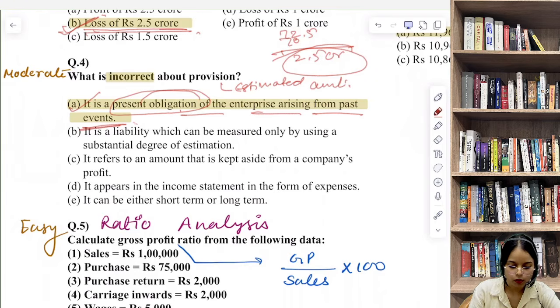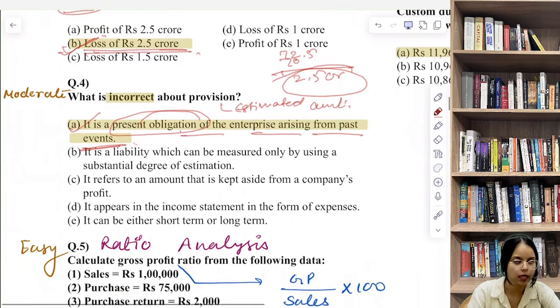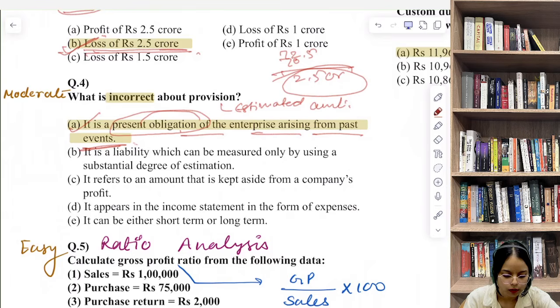Okay, so it's created using judgment and estimation. We can say that उसे create किया जाता है using judgment और estimation. For example, we have this example of provision. Okay, provision for bad debts. Provision for bad debts के लिए हम provision बनाते हैं, right? So that's your example. So now let's discuss.